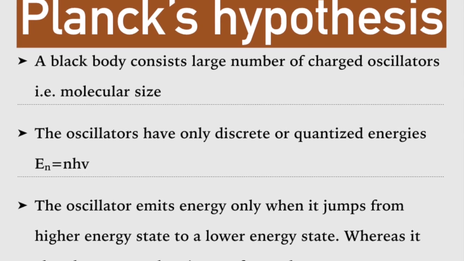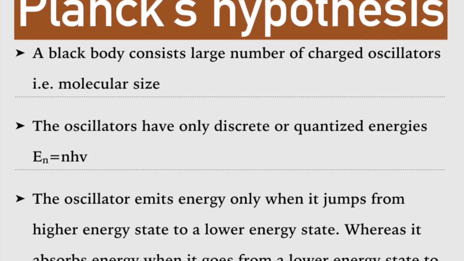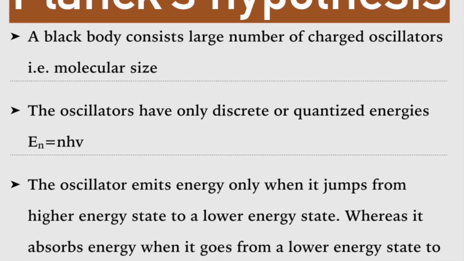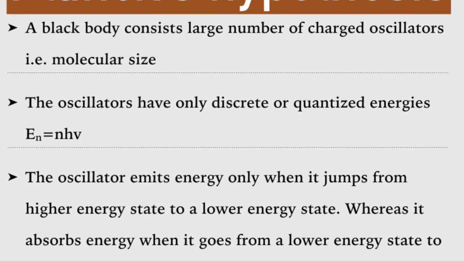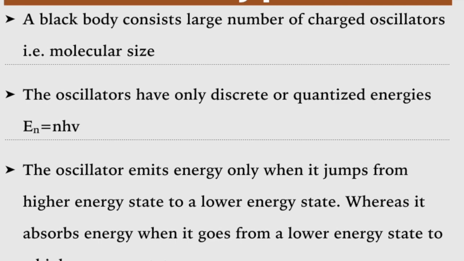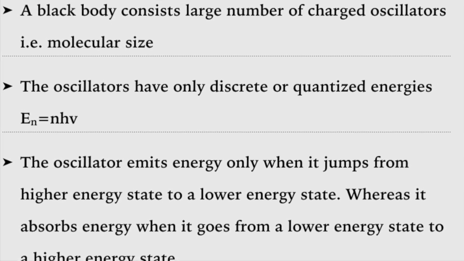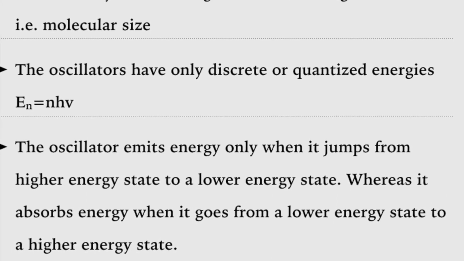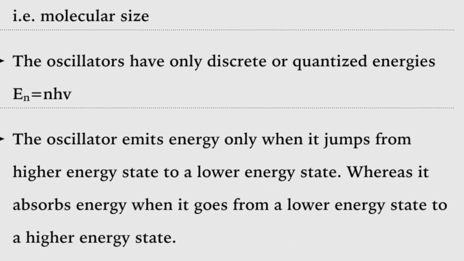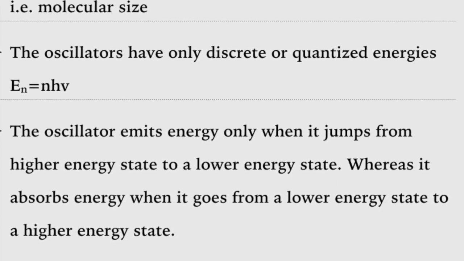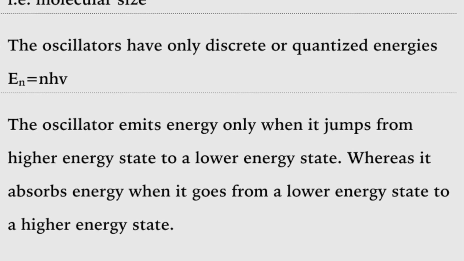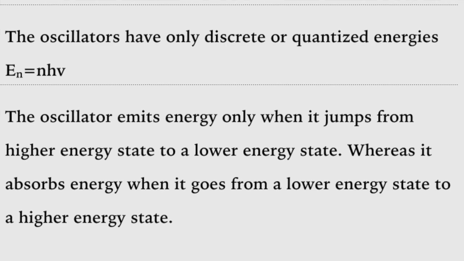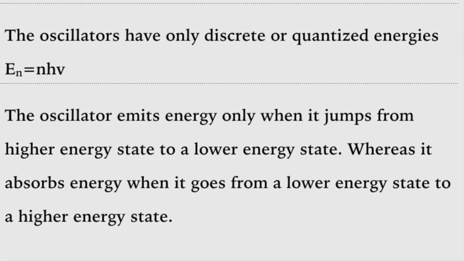According to this hypothesis, a black body consists of a large number of charged oscillators of molecular size. Second, the oscillators have certain discrete or quantized energies given by E equal to nhν. Third, the oscillator emits energy only when it jumps from a higher quantum state to a lower quantum state, or it absorbs energy when it goes from a lower quantum energy state to a higher energy state.